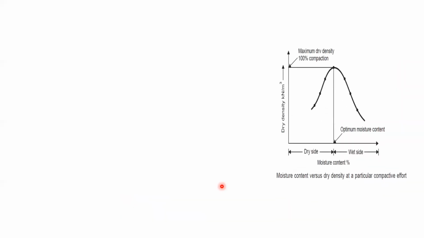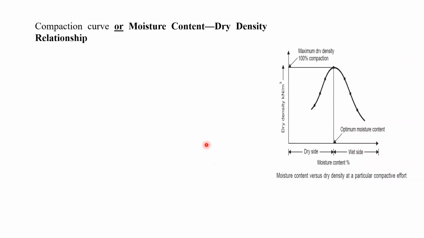Now we shall see, while carrying out these experiments, we also have to draw the compaction curve. As I told you in the beginning, we have to find out the maximum dry density and optimum water content. Whatever soil you are going to compact in the field, either for the highway embankment or the filling area, wherever you are going to carry out the compaction, for that soil only you have to find out the maximum dry density and optimum water content.